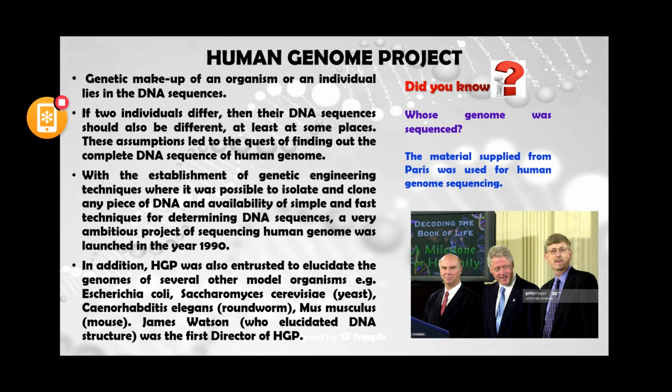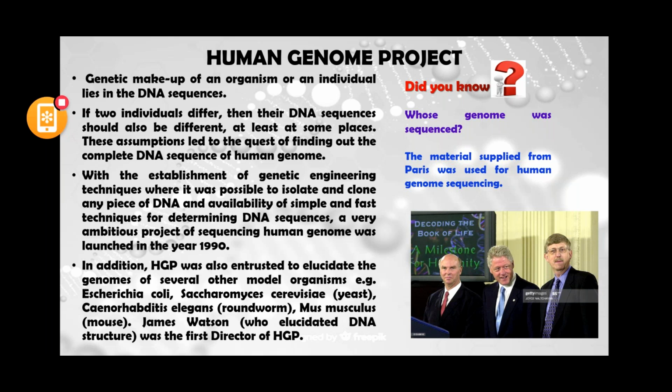So with the establishment of genetic engineering techniques, where it was possible to isolate and clone any piece of DNA, and the availability of simple and fast techniques for determining DNA sequences, a very ambitious project, the Human Genome Project, was launched in the year 1990.